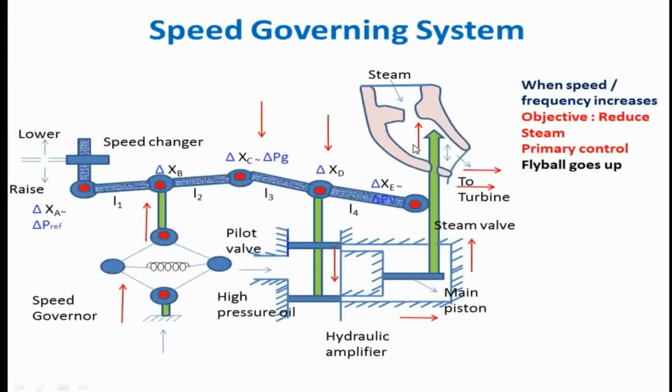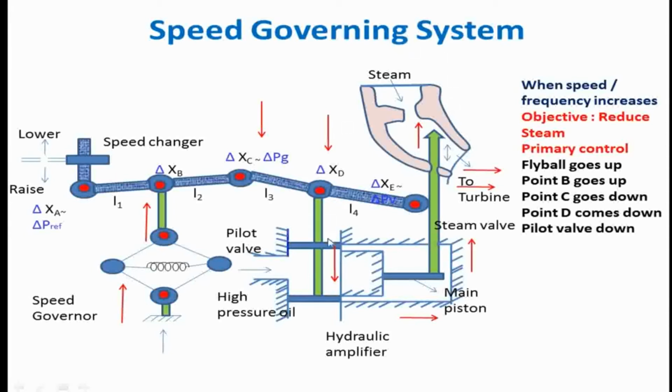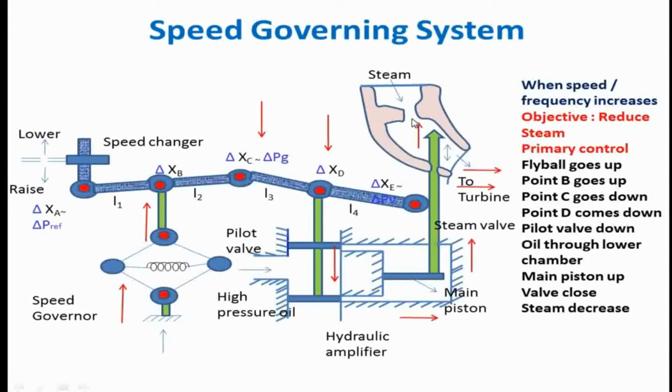So the very first thing is the fly ball goes up, and because of that point B goes up, point C comes down, point D comes down, and the pilot valve also comes down. Oil flows through the lower chamber, the main piston moves up, and because of this the valve closes. In this manner we are reducing the steam.